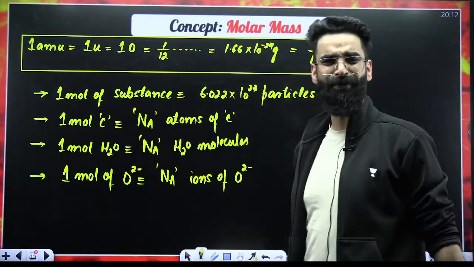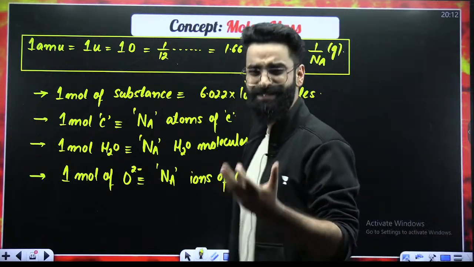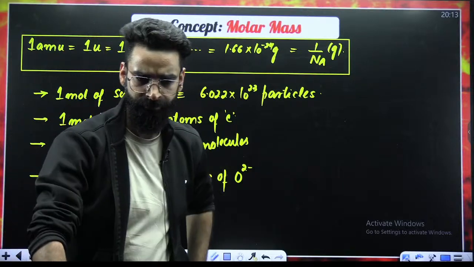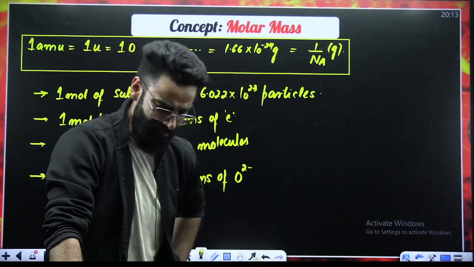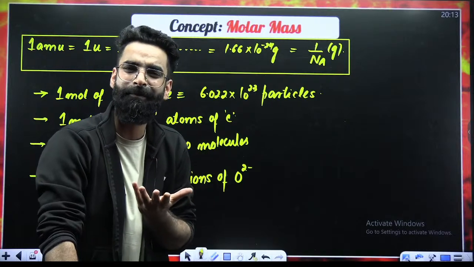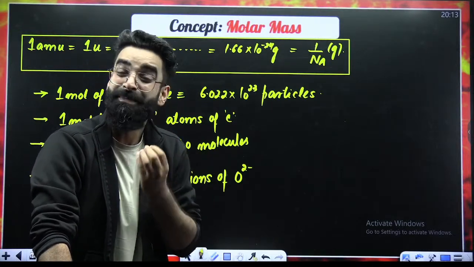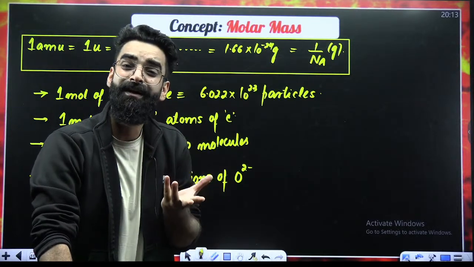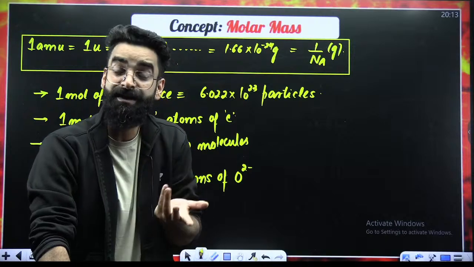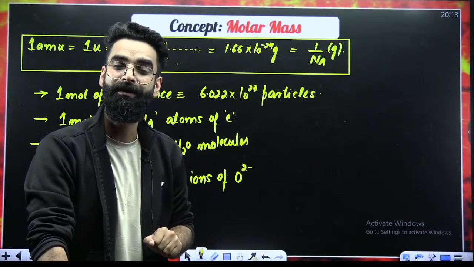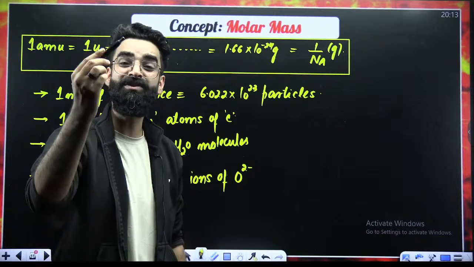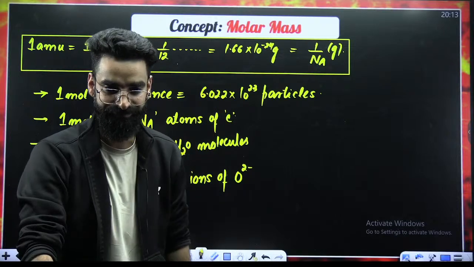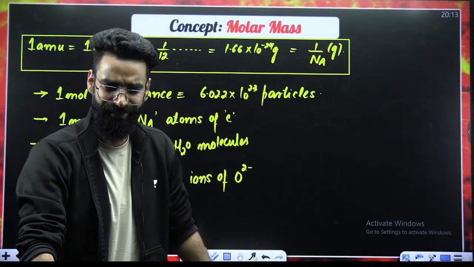My dear students, for example, I'm asking you, what is the molar mass of carbon? That means I'm asking you the mass of 1 mole of carbon. If I ask you what is the molar mass of water, that means I'm asking you the mass of 1 mole of water. If I ask you what is the molar mass of this marker, that means I'm asking you the mass of 1 mole of the marker. Right? As simple as that.